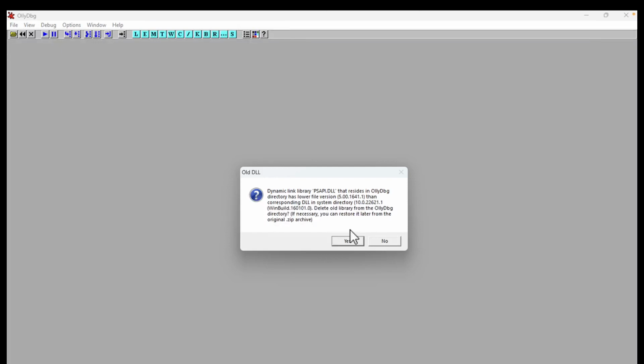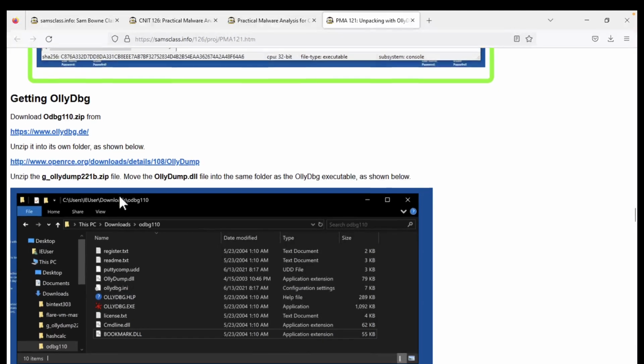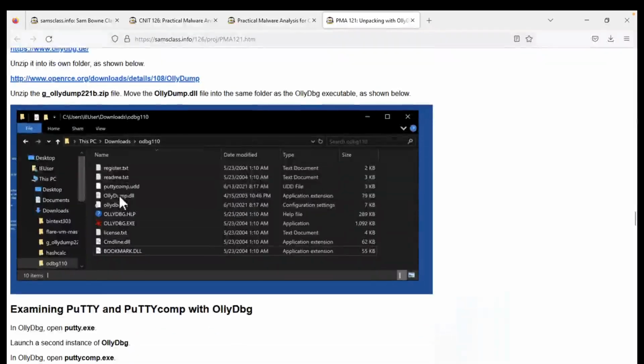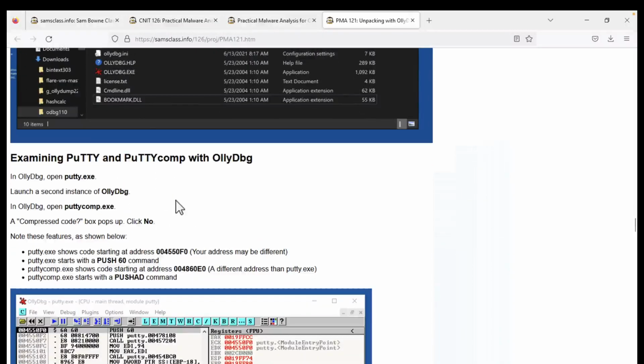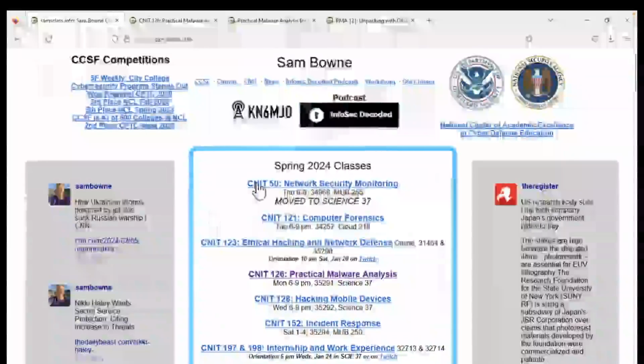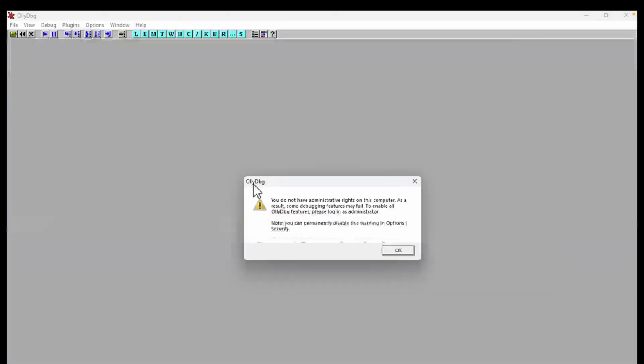All right, here comes Olly. And I don't care what you do about your DLLs. Okay. Let me shrink it down a bit. All right. We want to examine PuTTY and PuTTY comp with OllyDbg. All right. So here's Olly.